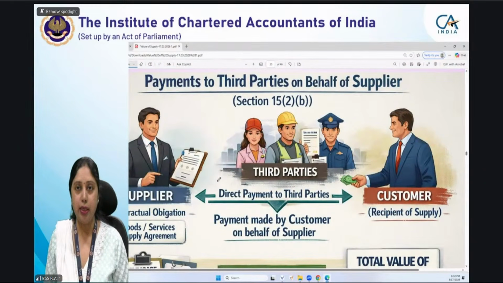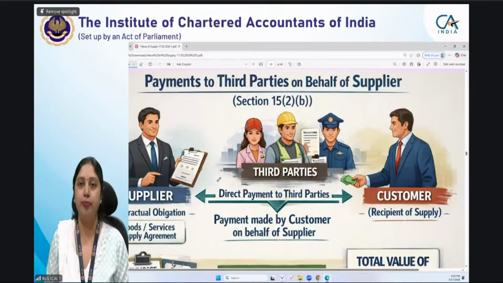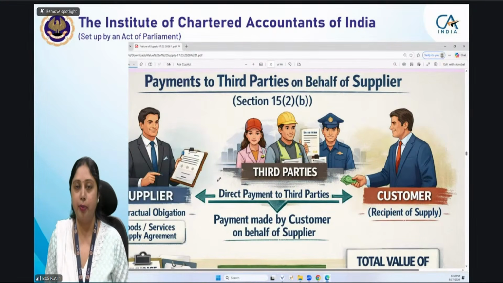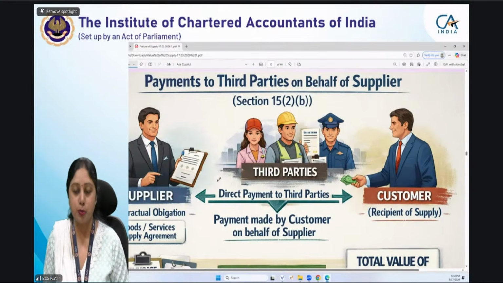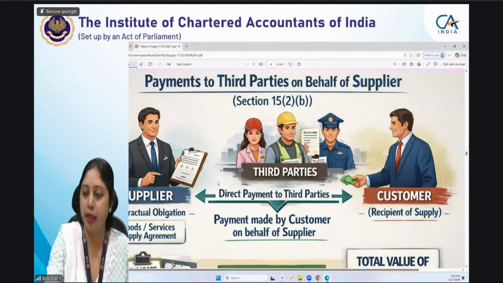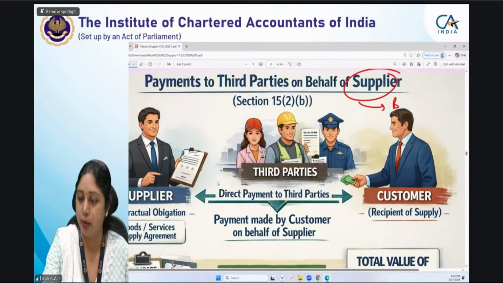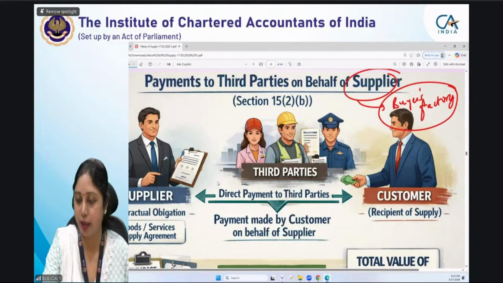So under the contract, now let me give you another example. Suppose the buyer and seller had an agreement to supply goods. The supplier has to supply goods to the buyer, and he has agreed to supply them at the buyer's premises. He is saying that the supplier will supply the goods at the buyer's factory. For supplying the goods to the buyer's factory, he has to arrange the transport. Now, he does not have any transport of his own.